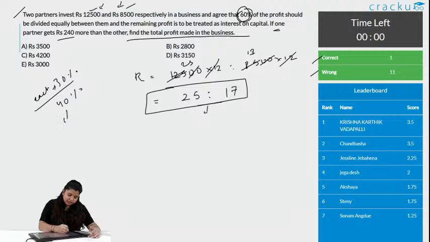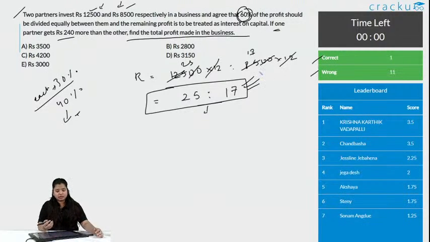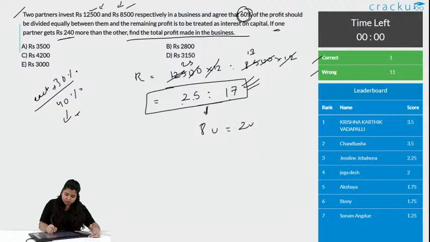The 40% of the amount is getting divided according to their interest, that is according to this ratio, 25:17. The difference is 25 minus 17, that is 8 units, is equal to 240. So, 1 unit is equal to 30, right.